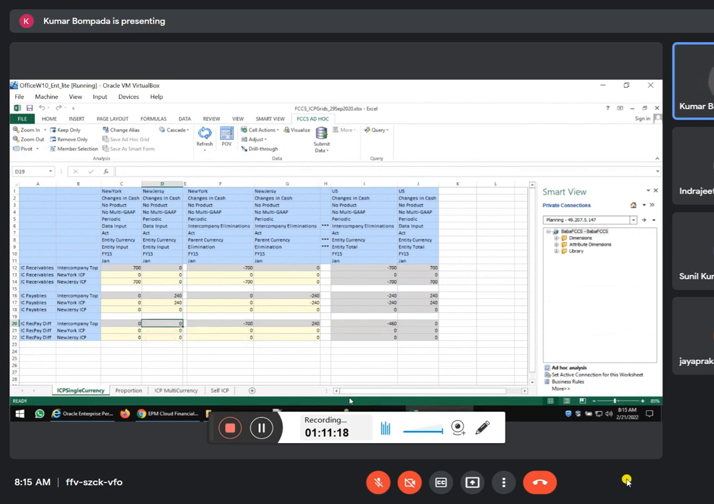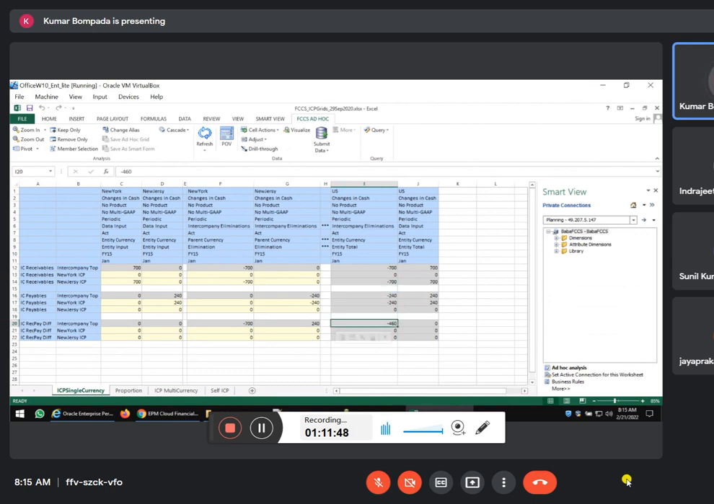So the difference between 700 and 240, right? You can see it exactly here in the elimination. It is the parent entity, right? Immediate common parent. So here I have put the star marks. So you have to take intercompany eliminations in data source and the entity total in consolidation, and entity currency in currency. See? So this is single currency.